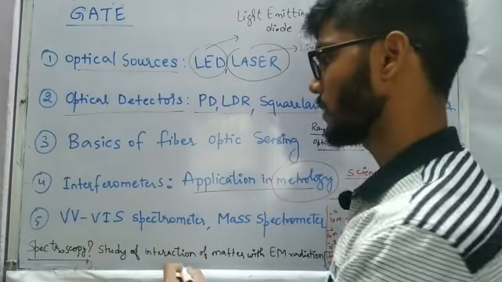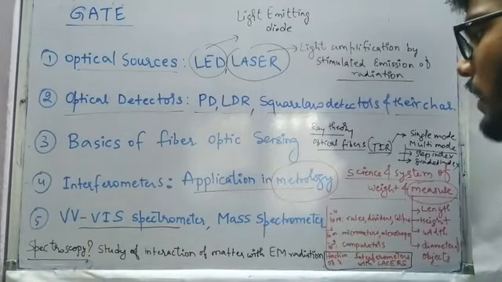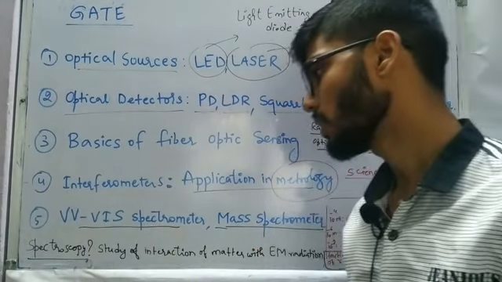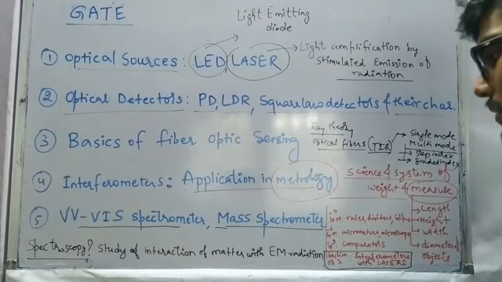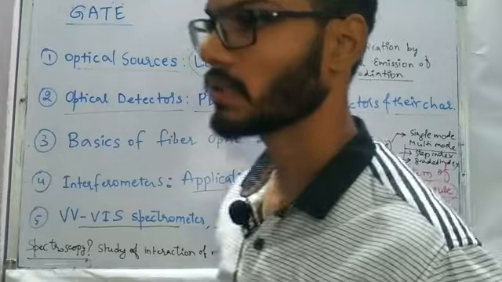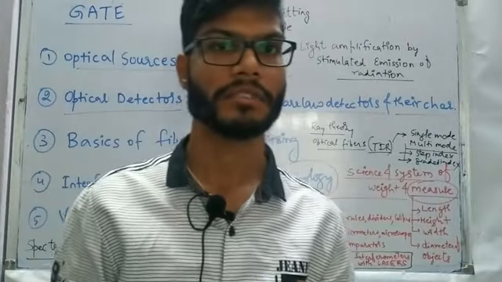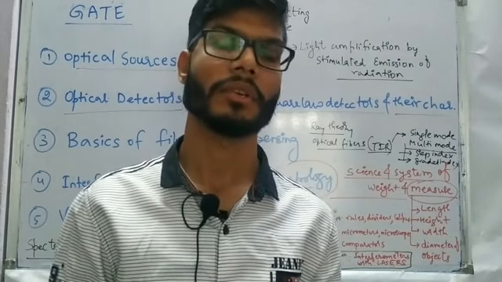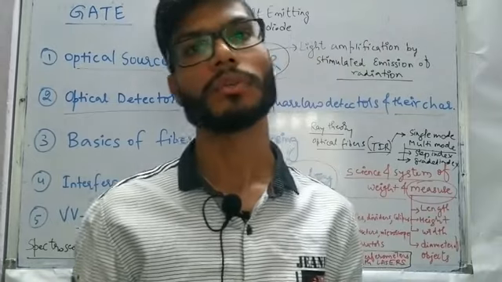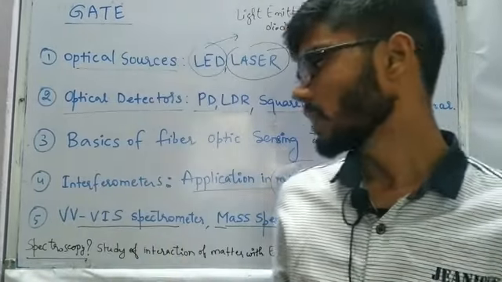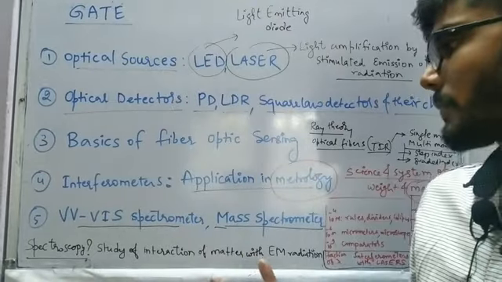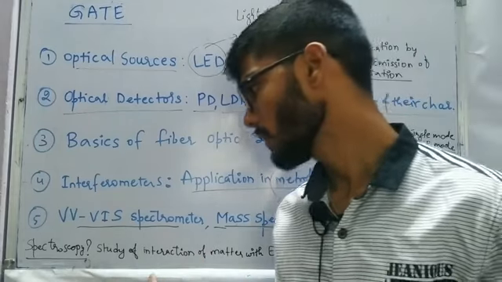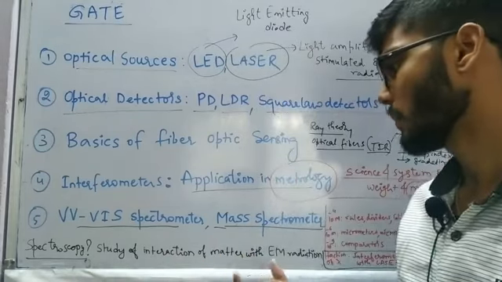And moving further, we had ultraviolet visible spectrometer and mass spectrometer. So spectroscopy is nothing but the study of interaction of matter with electromagnetic radiation. This is a part of analytical instrumentation, where we are going to interact the radiation with the matter, and based on which particular wavelength is absorbed, we are going to bring the conclusion out of it, that what is the composition of the mixture which we wish to measure. In that manner we are going to have the understanding of ultraviolet visible spectrometer and mass spectrometer.